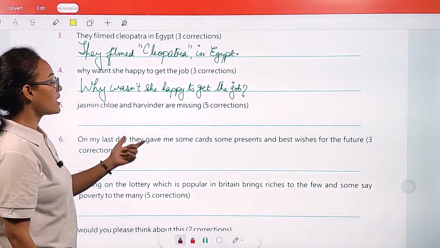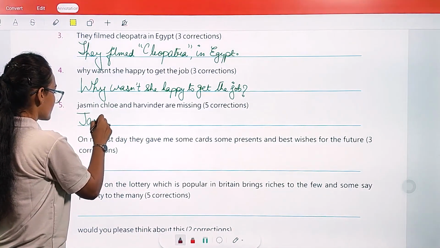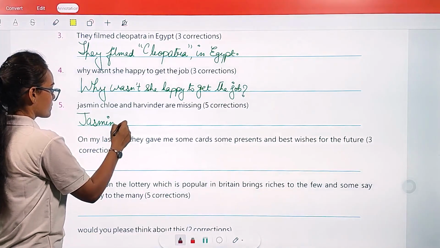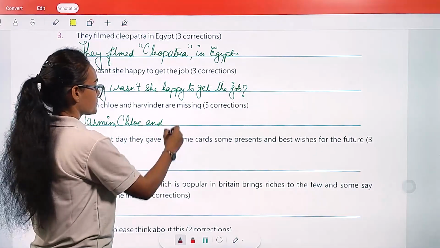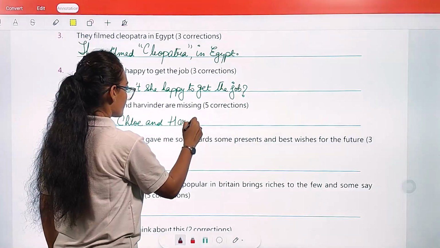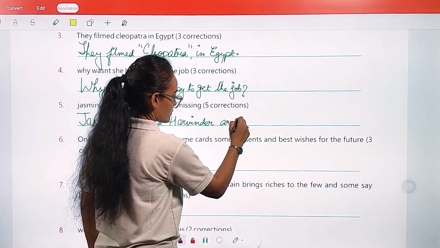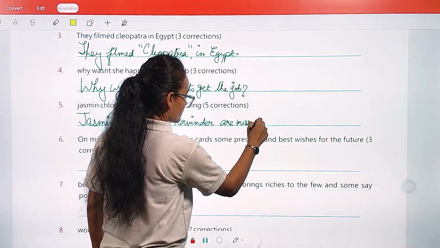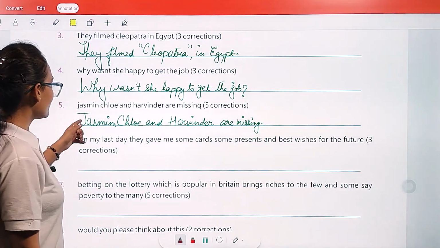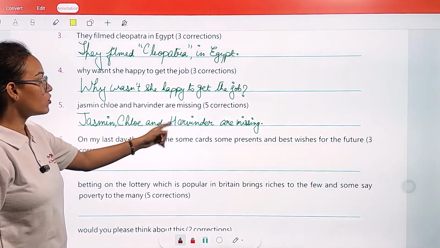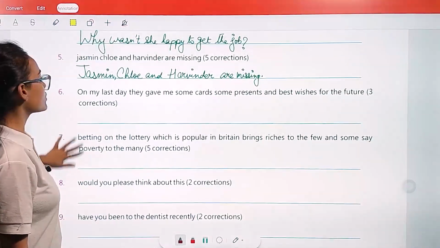Jasmine, Chloe, and Harvinder are missing. One, two, three, four, five. 5 corrections. Okay. Similarly, the rest of them, my dear student, you are going to complete.